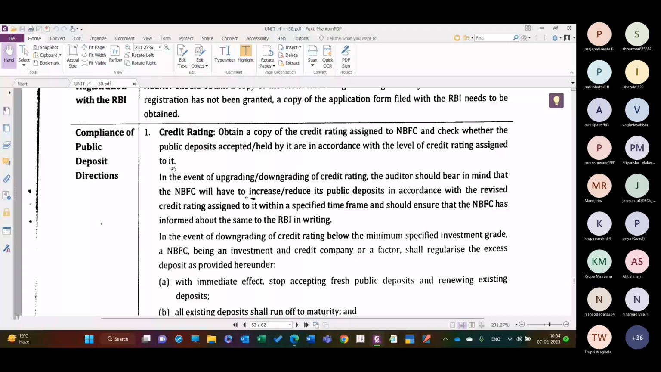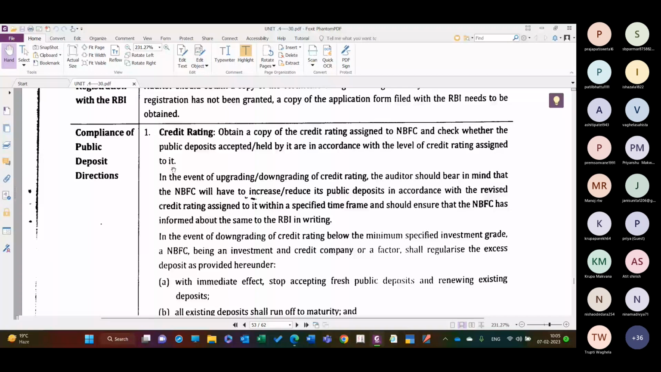In the event of upgrading or downgrading of the credit rating, the auditor should bear in mind that the NBFC will have to increase or decrease its public deposit in accordance with the revised credit rating assigned to the NBFC within a specified time frame, and should ensure that the NBFC has informed the RBI about the same in writing. So these are the conditions.